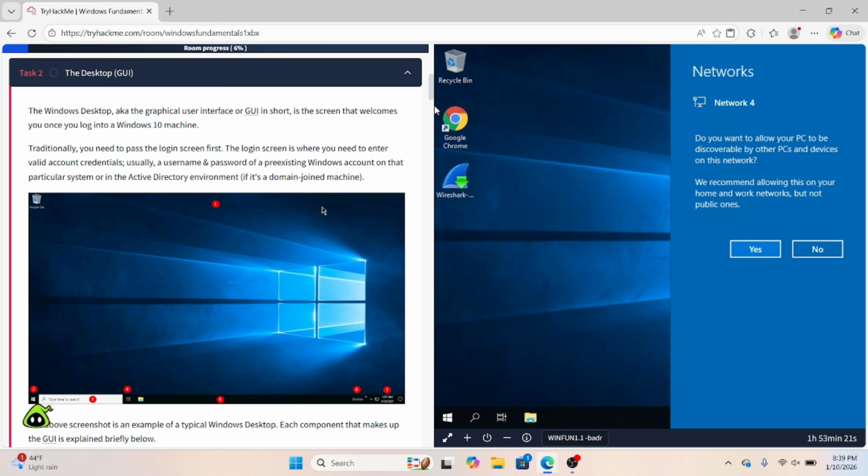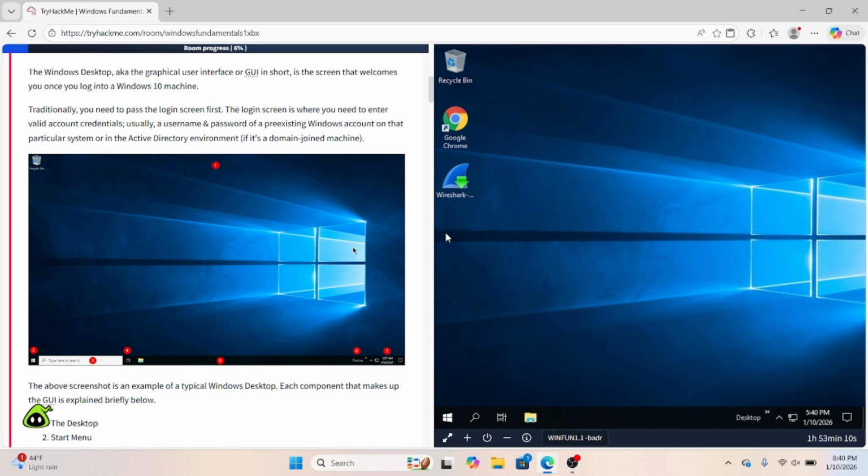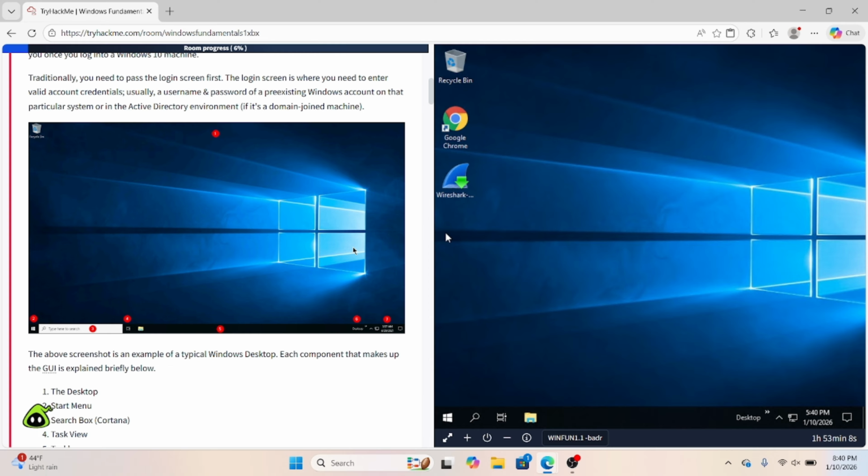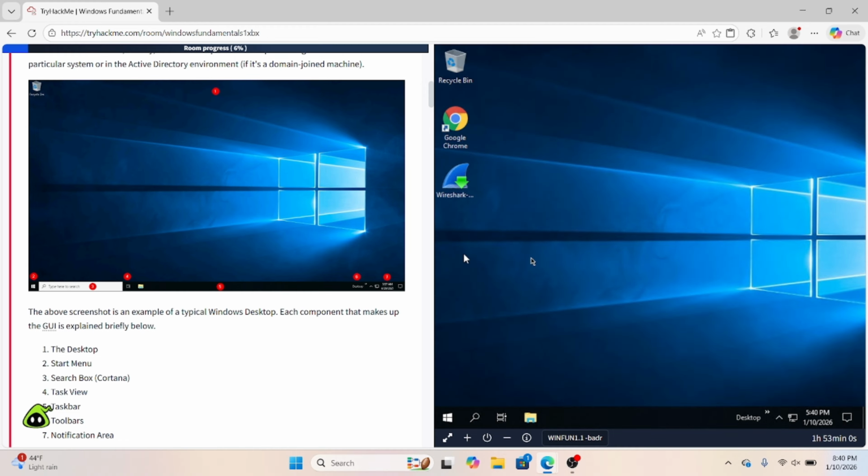The desktop, GUI, also known as GUI. Windows Desktop, aka a graphical user interface, or GUI in short, is the screen that welcomes you once you log into the Windows 10 machine. Traditionally, you will have to pass the login screen first. The login screen is where you need to enter the valid account credentials, like your username and your password, or maybe even a PIN. And this right here, as you can see, is going to be the Windows 10 version. It's not Windows 11. And this is the GUI here.